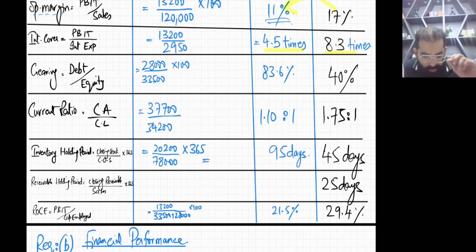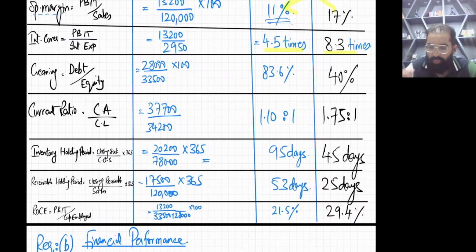Okay, then you have receivable holding period. Receivable holding period means closing receivables divided by sales into 365. So it's going to be 17,500 divided by sales is 120,000 into 365. This will be, I think, 53 days.